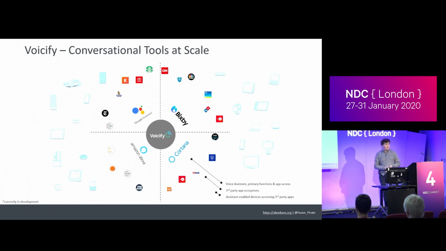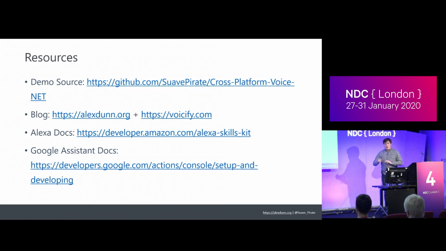So again, before I really dive into it, there's a demo at the very end of this where I'm going to actually code for you guys and start with an existing ASP.NET application where you just have an API, and show how we expose that data, with all the great management stuff we already have, as an Alexa skill and Google Action. I also have a bunch of blogs about this series, both on mine and Voicify's blog. And I also have some docs here to get started with Alexa and Google Assistant specifically, although we are going to talk a little bit more about other assistants.